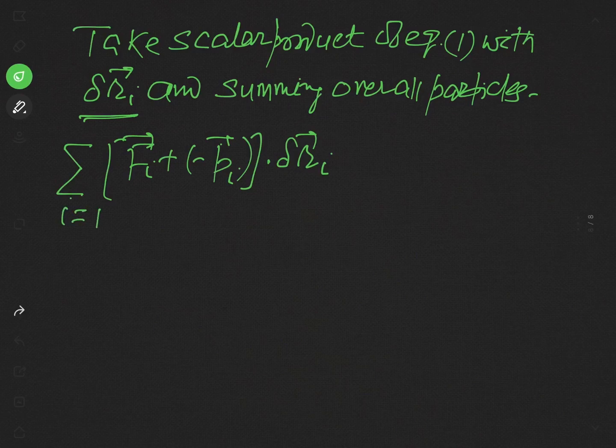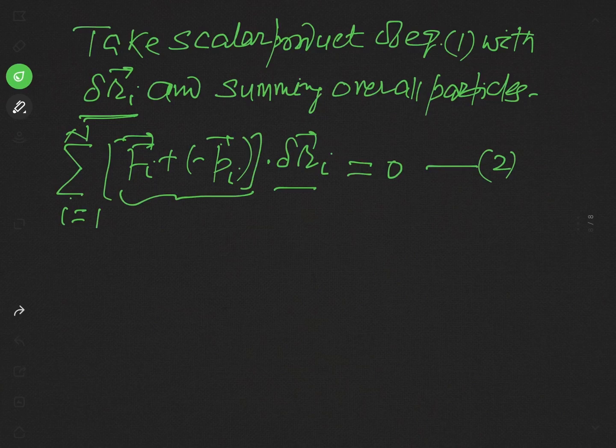So we take the limit of summation from 1 to n, where n is the total number of particles in the system. But as equation 1 says, this term is 0. So when we take the scalar product of this term with delta Ri, the result will remain 0. Say it is equation number 2.